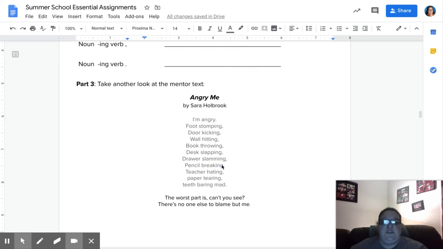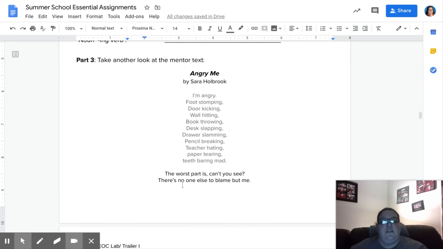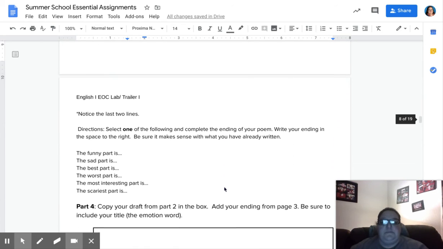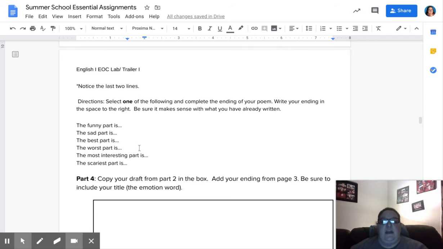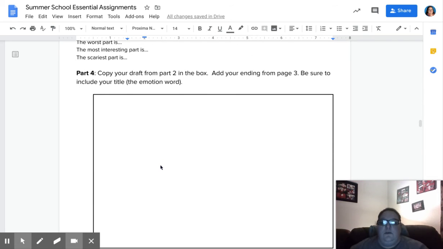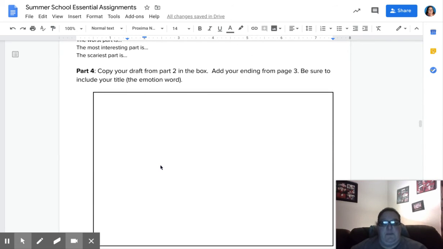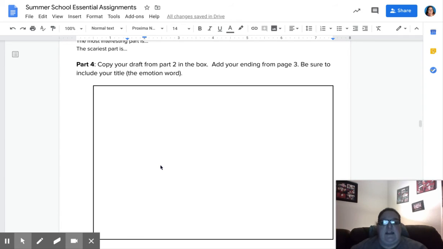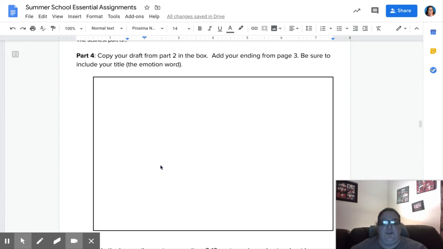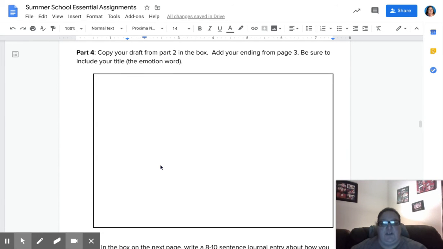When you go back to the mentor text, you're going to look and notice that there are 2 new lines added down here at the bottom. Read those carefully and think about how they connect to the rest of the writing. Then you're going to add your final 2 lines. And there are several examples here for you. You're going to copy your draft from up above that you started, and then you're going to add the endings. Again, be sure that you include your title. Be sure you use capitalization and punctuation as appropriate.